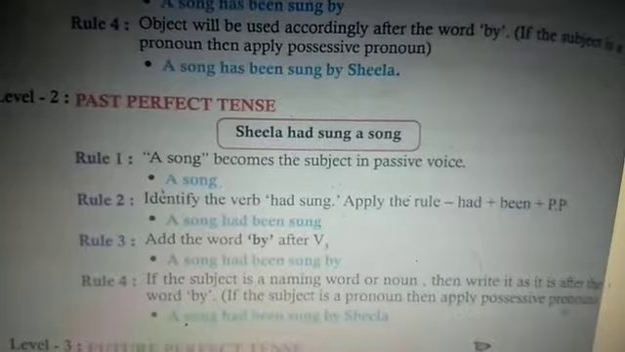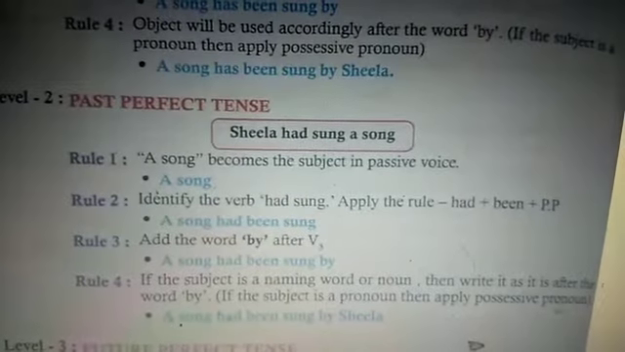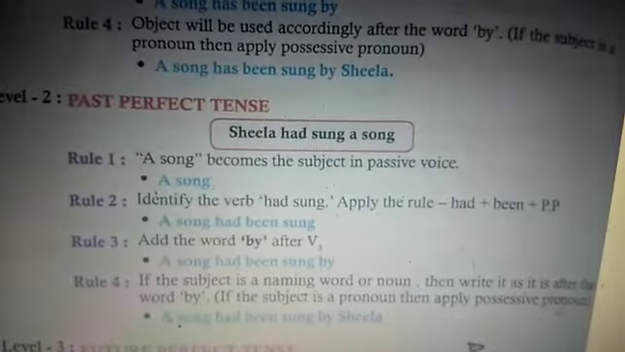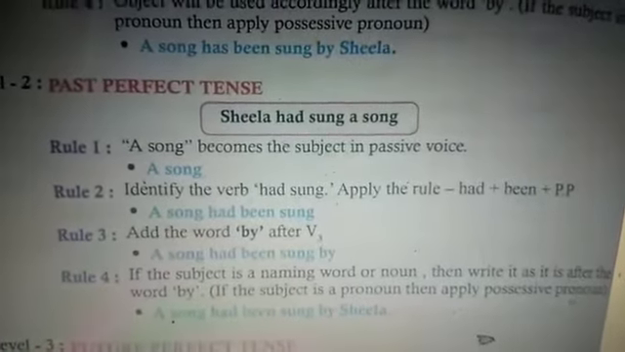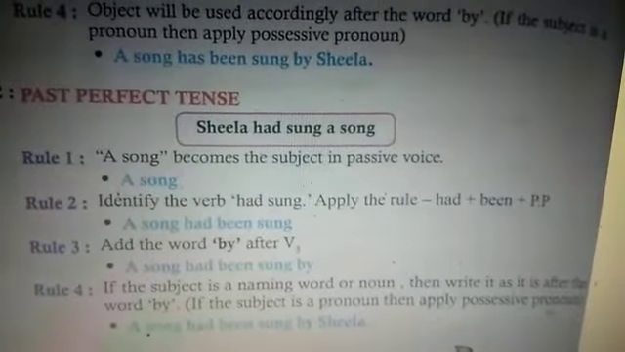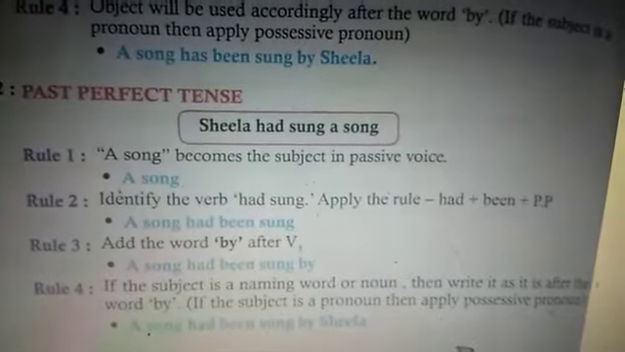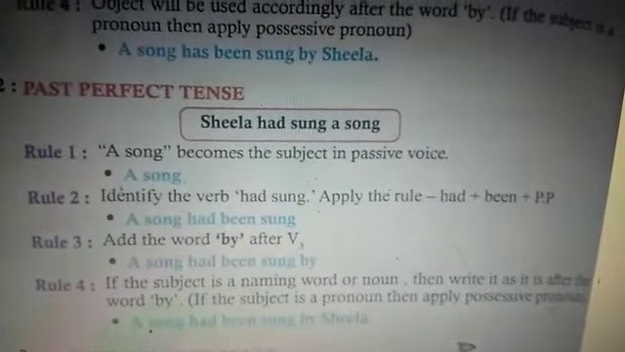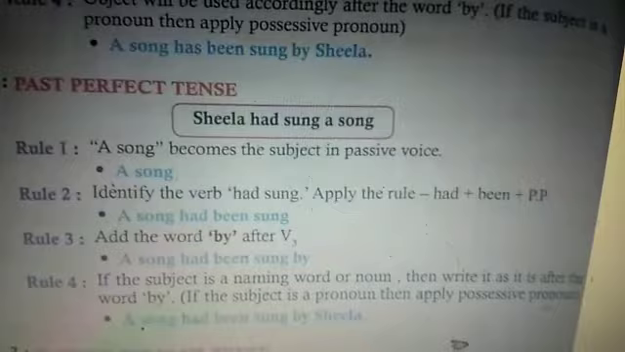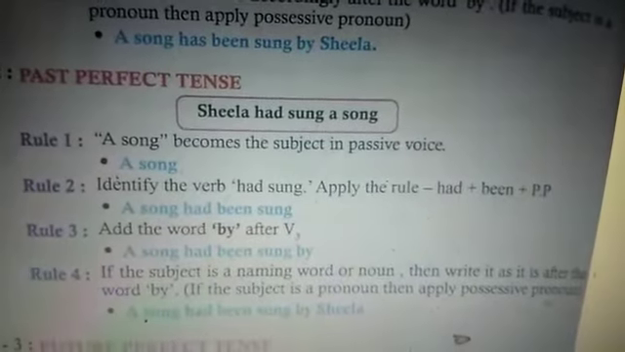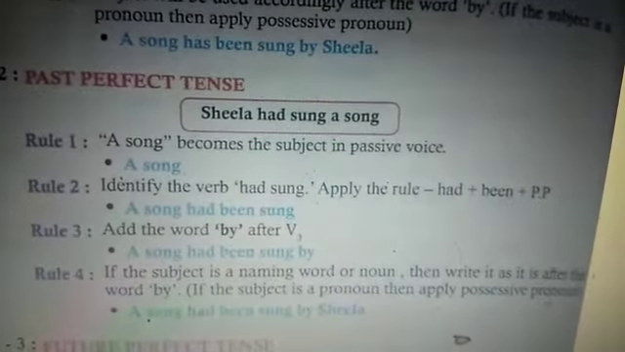Rule 3, add the word by after verb 3. A song had been sung by. Rule 4, to complete, if the subject is a naming word or noun, then write it as it is after the word by. If the subject is a pronoun, then apply possessive pronoun. So, a song had been sung by Sheila.